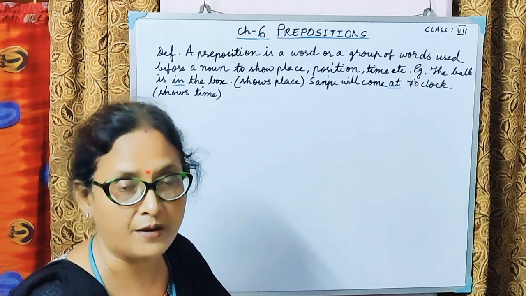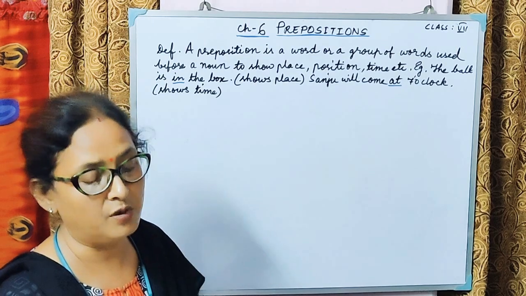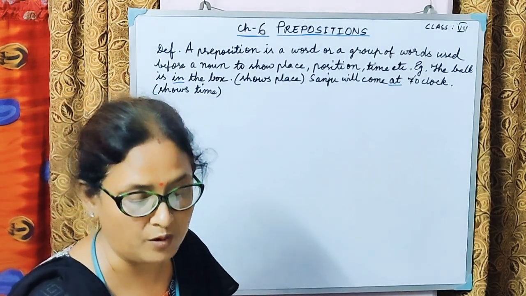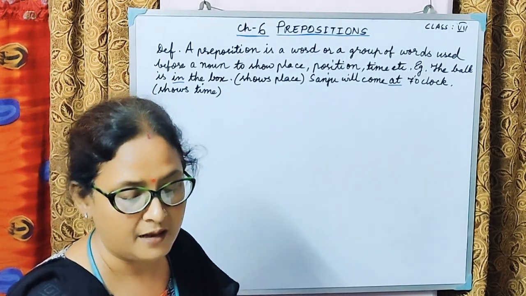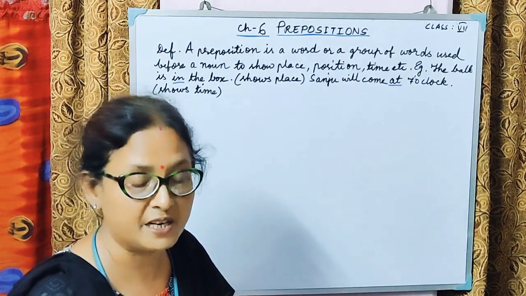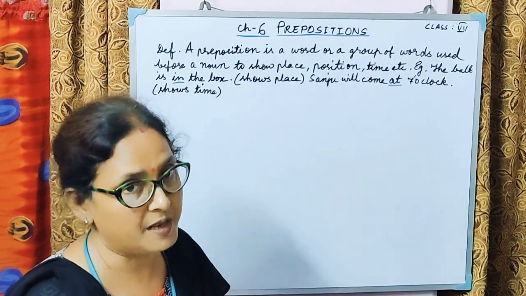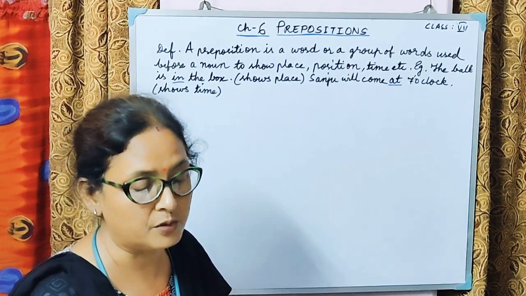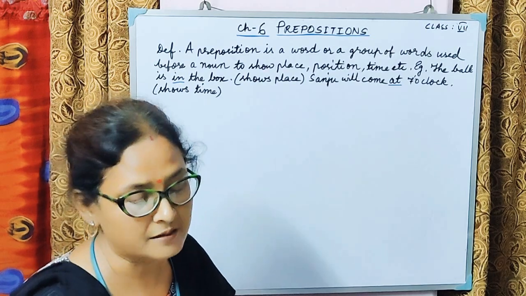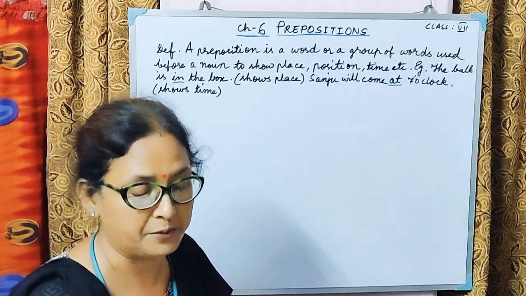On means on the surface, or it is used before the names of roads. Like when you say there are three lights on the ceiling. When you say we live on MG Road, here we are using on in reference to the names of roads and streets. When are you using the preposition between?